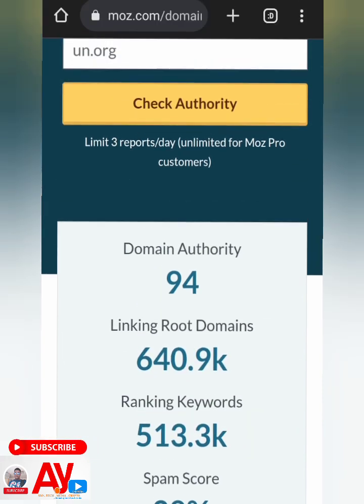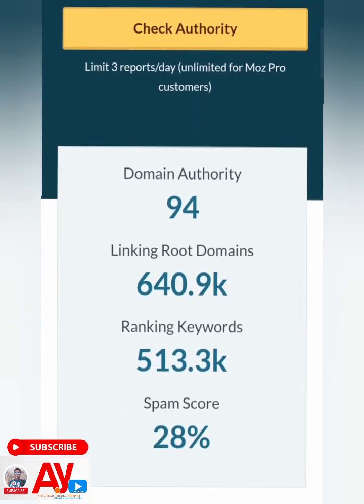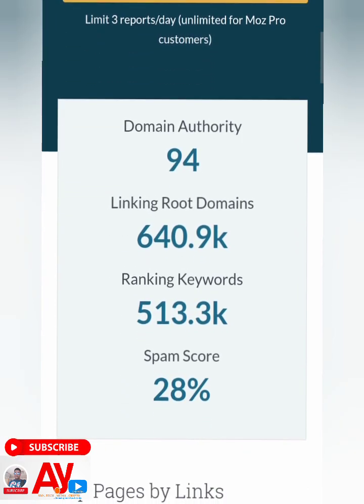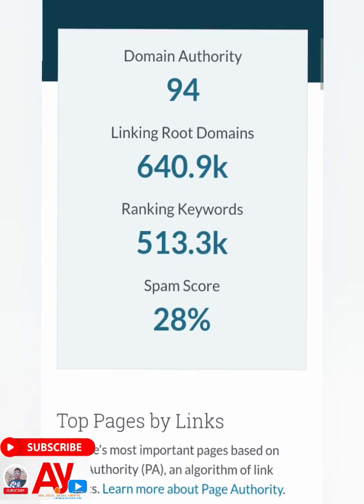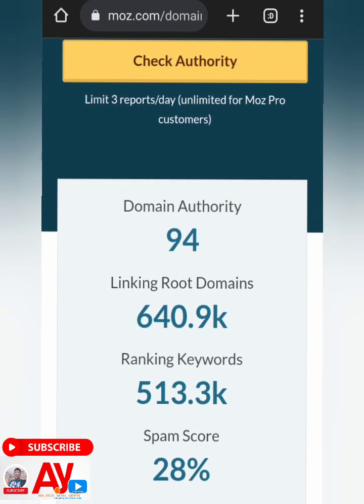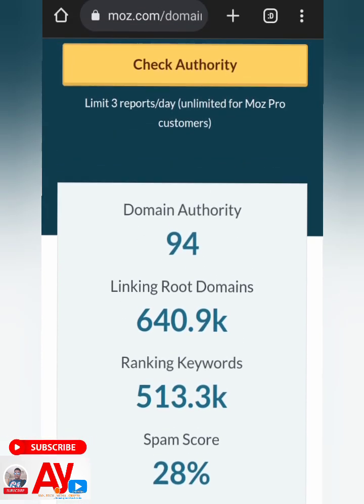If you look at the SEO metrics of the UN website, it has a domain authority of 94, unique root domains of 640.9k, ranking keywords of over 513k, and the spam score is around 228. And this particular website has been in existence for over 60 years, decades. So it's good for you. And in this tutorial, I will show you how to get a backlink from this particular website.